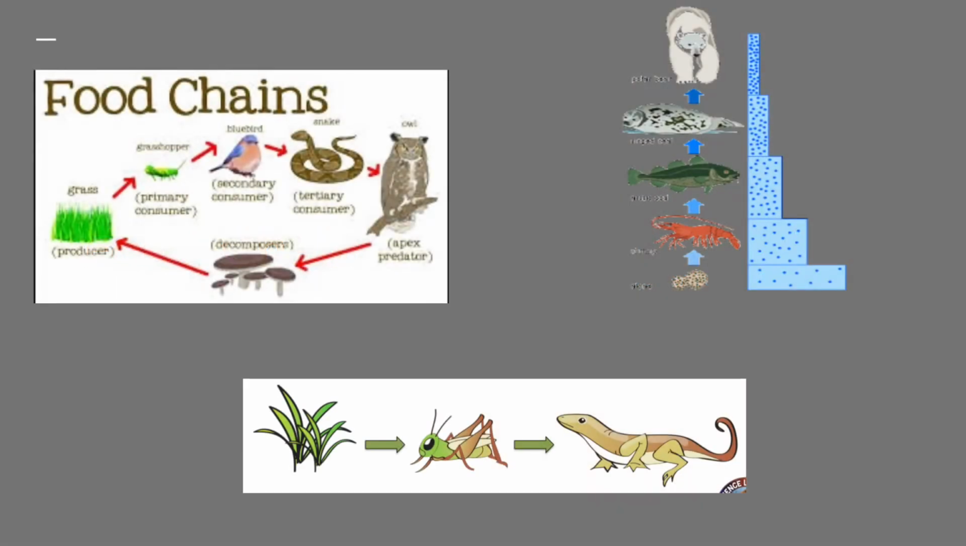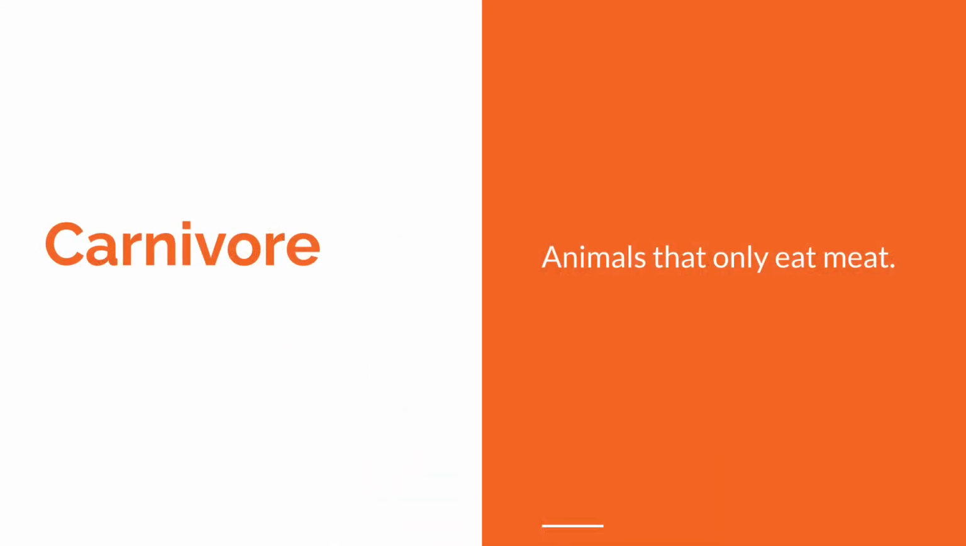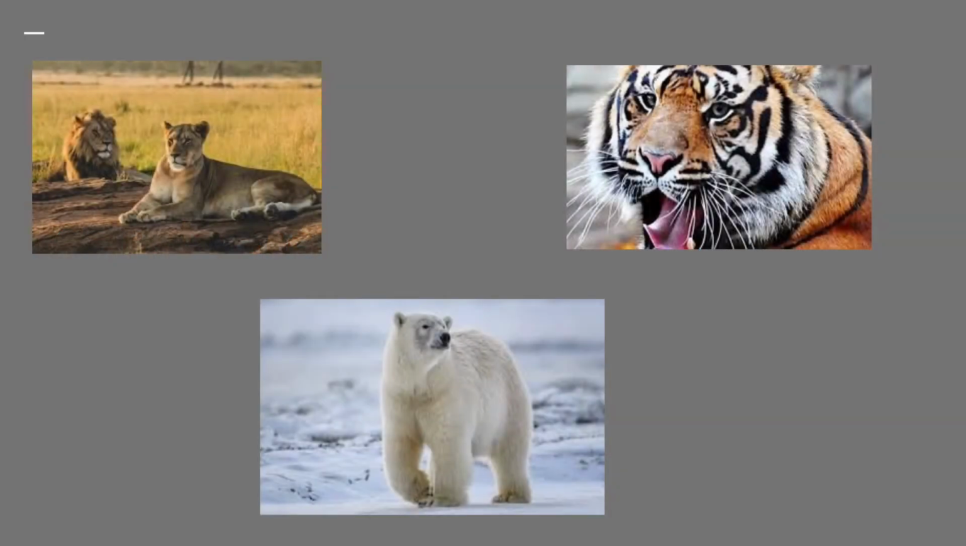Here we can find some examples of different types of food chains. There are carnivores, herbivores, and omnivores. The next word we need to know is carnivore, which are animals that only eat meat. Here we have some examples of animals that only eat meat, such as lions, tigers, and polar bears.